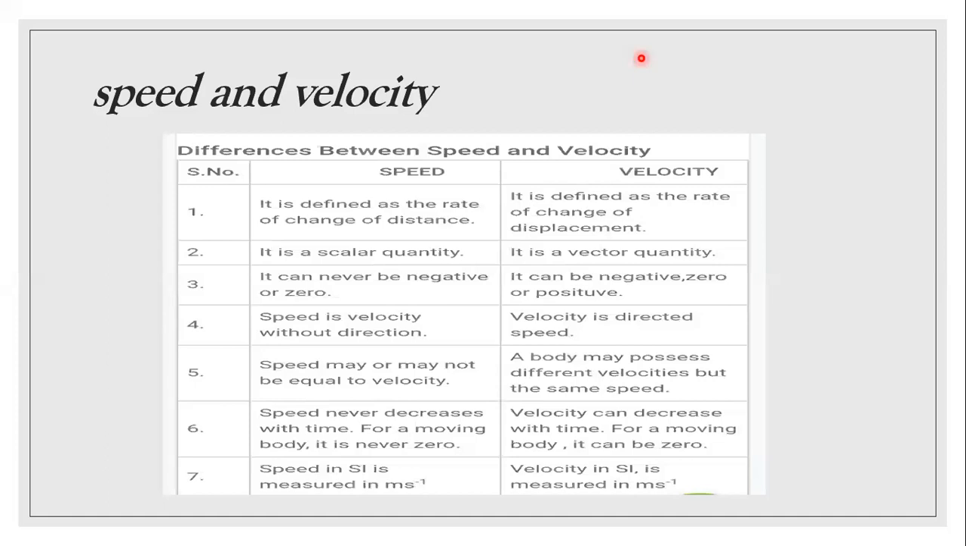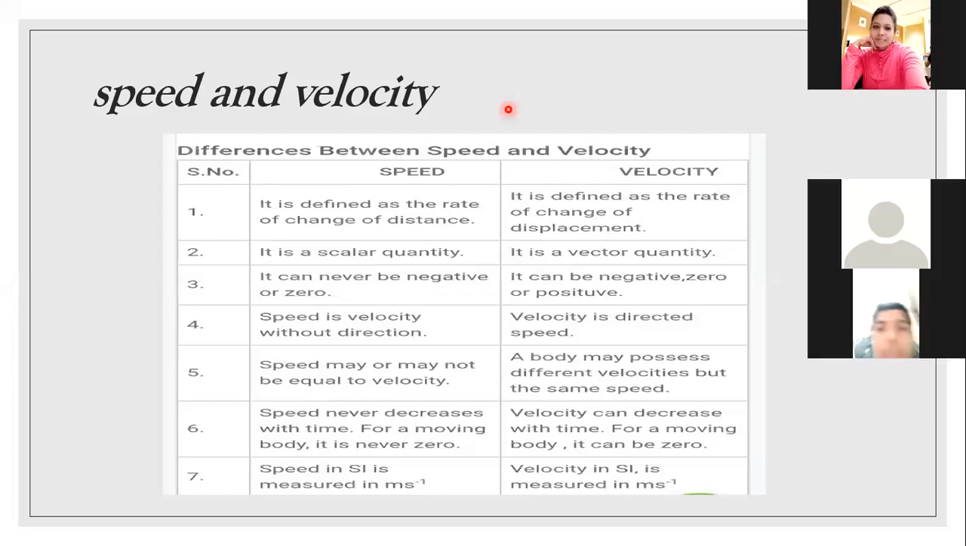How will velocity be negative? If the direction changes. Suppose one car is moving from north to south with 70 km per hour. The same car then again starts moving from south to north. Then in this case, since the direction changes, we will apply a negative sign to the velocity. So in this way, velocity could be zero or negative, but speed cannot be negative. Speed can be zero when the body is stationary, when it is not moving. If the body is in motion, then in that case, speed can never be zero.